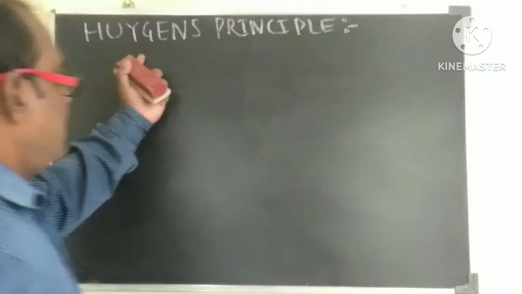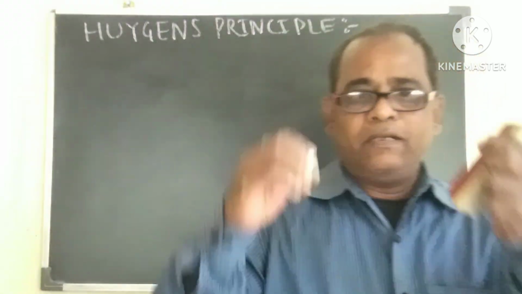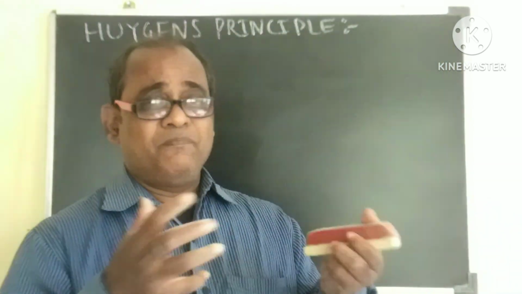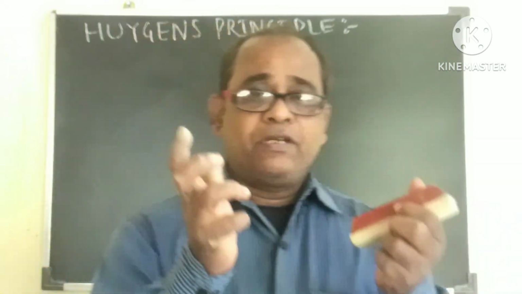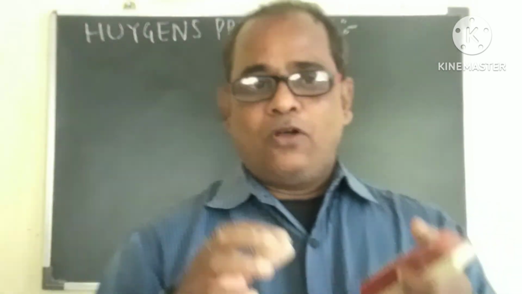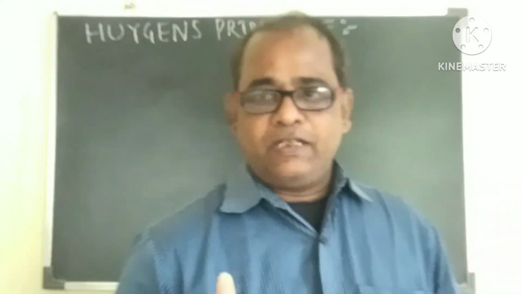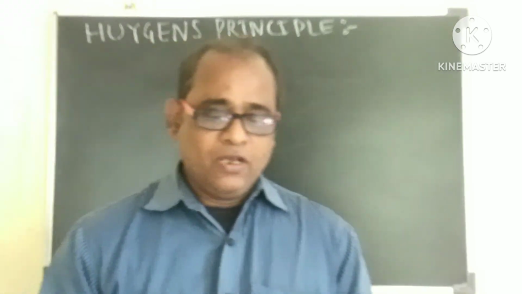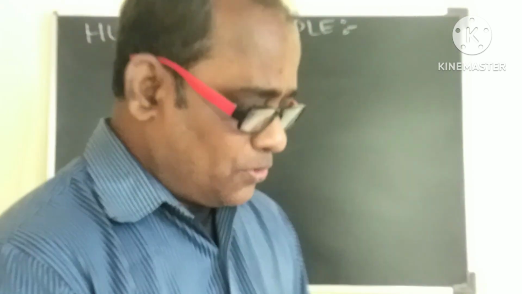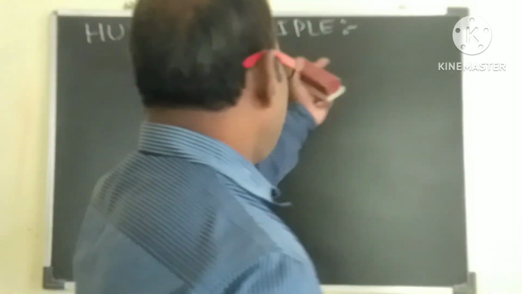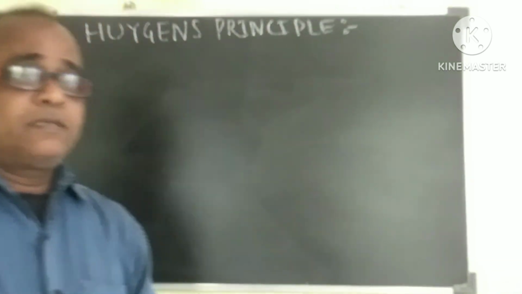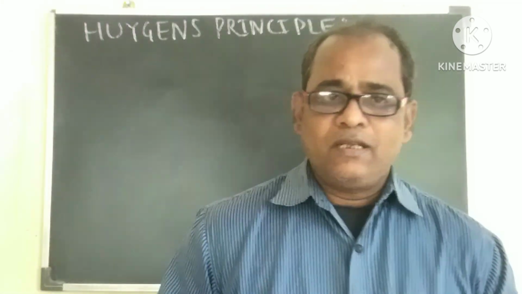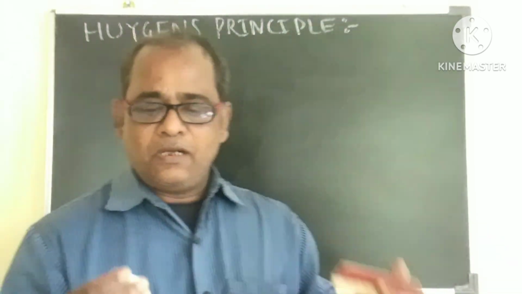Now we will study Huygens' principle. Already in the beginning of this chapter, I said that Huygens' principle is simply a geometrical representation of the wavefront, meaning the wavefront which will be produced later in time. To understand Huygens' principle, let us consider a primary point source of light. A point source of light produces a spherical wavefront.